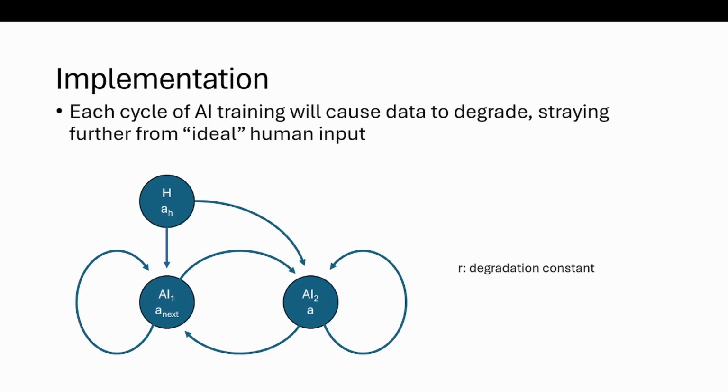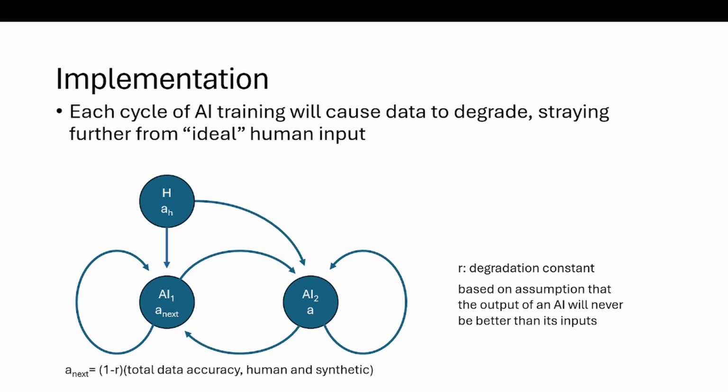R represents our degradation constant, and it is found based on the assumption that the output of an AI will never be better than its inputs. With that assumption, we can say that the accuracy of AI1 in the next cycle will be a fraction of the total data accuracy, human and synthetic, caused by degradation. These are the assumptions used in our model.